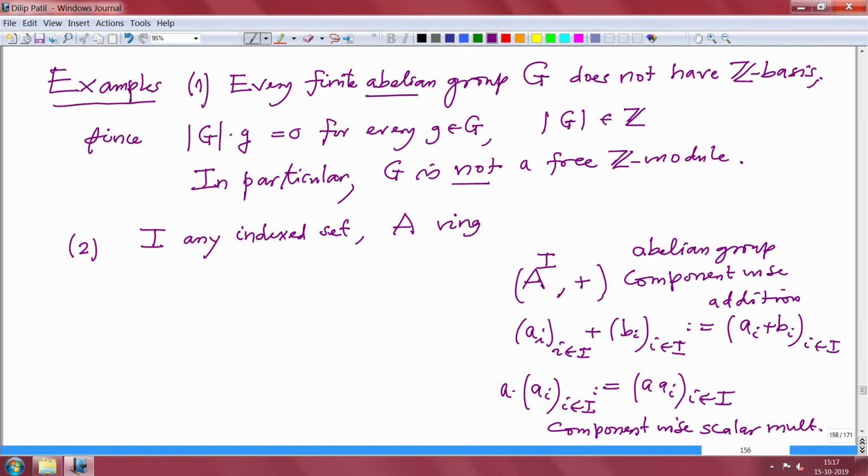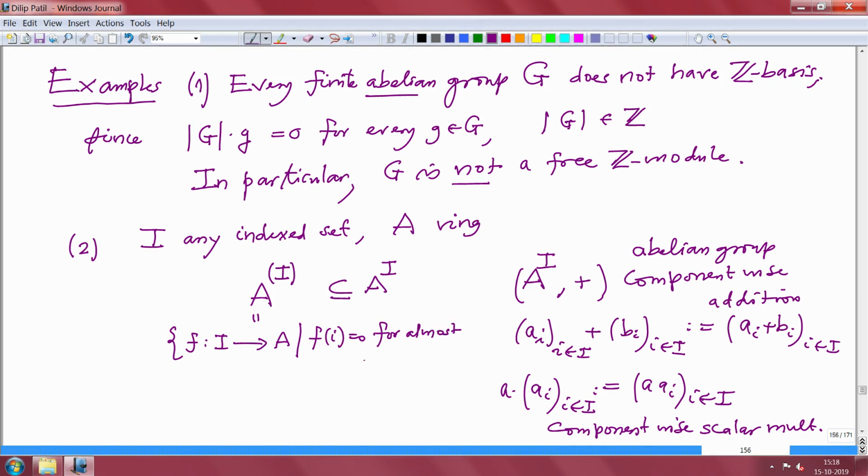So with that this becomes a module over A. But I may be an infinite set, so among that I consider A power round bracket I, which is a subset of A power I. I do not take all functions, but the functions f from I to A such that f of i is 0 for almost all i in I. If I were a finite set, then it will be equality.